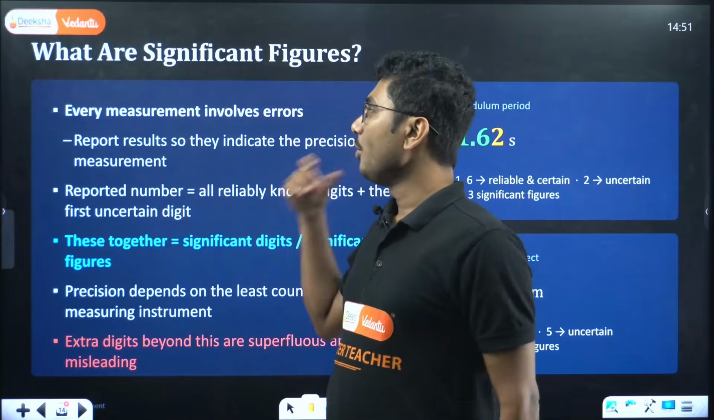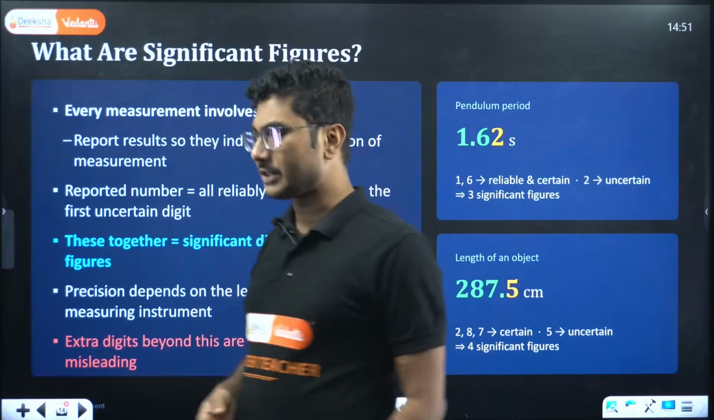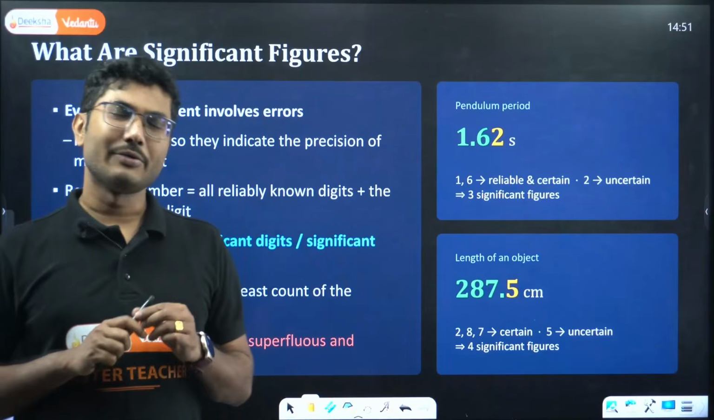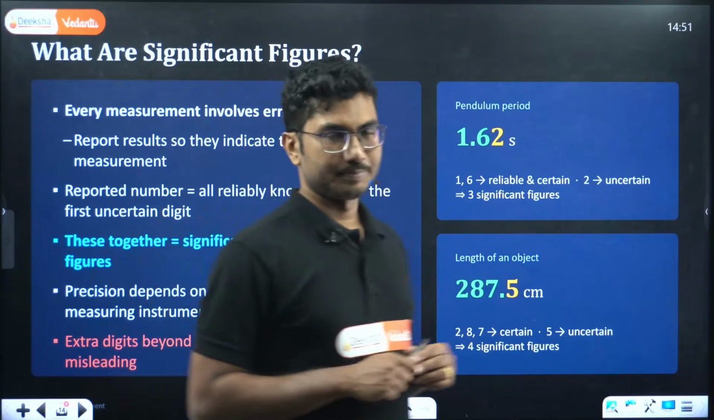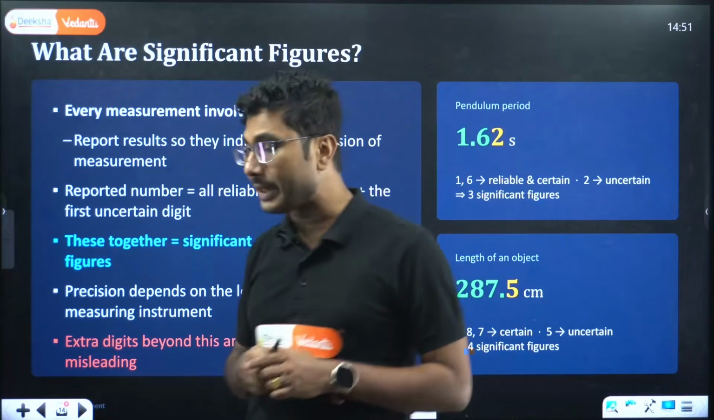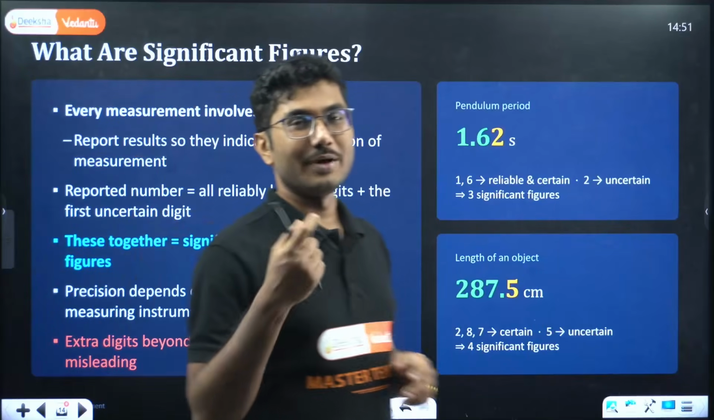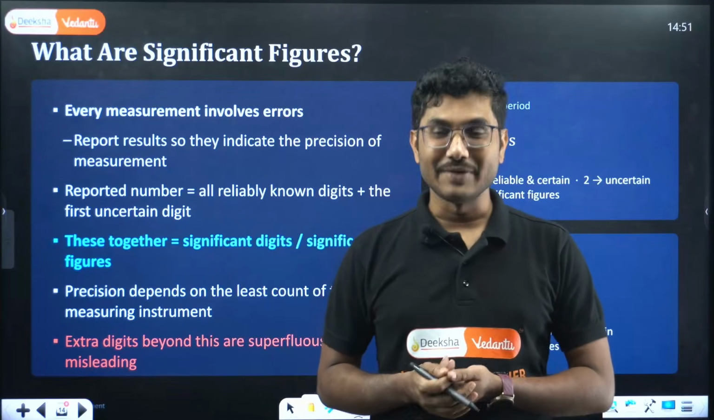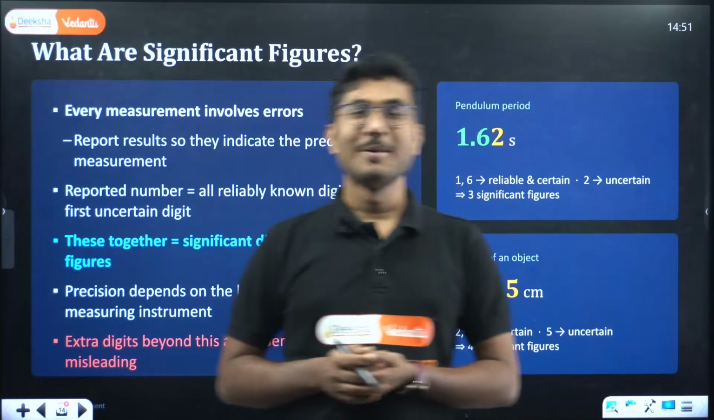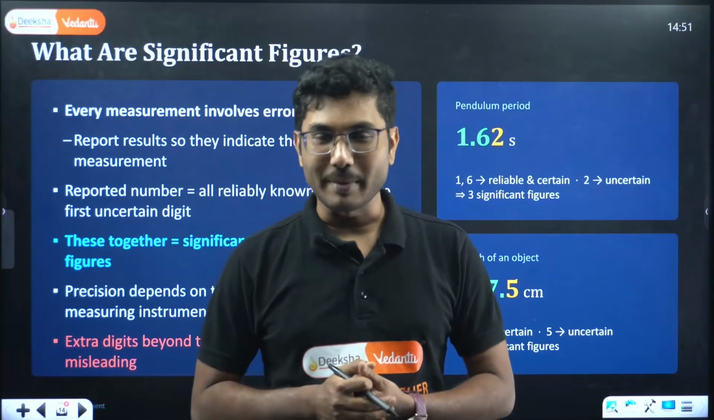Every measurement involves errors. Whenever you measure something, there will always be some error. Some is intended, some is not intended. There may be some instrument error because the instrument is faulty. If you visit a shopkeeper and he gives you 1 kg of mangoes, but you come back home and measure it, you see only 900 grams of mango is there.